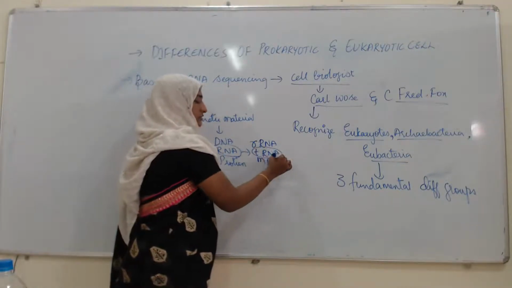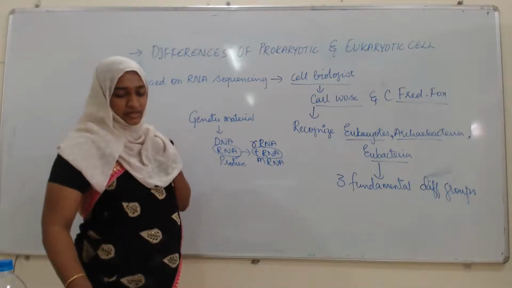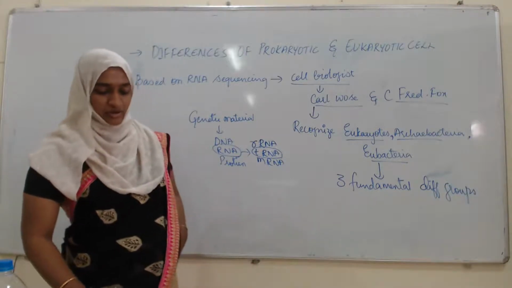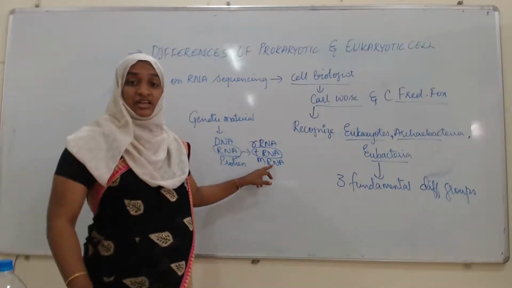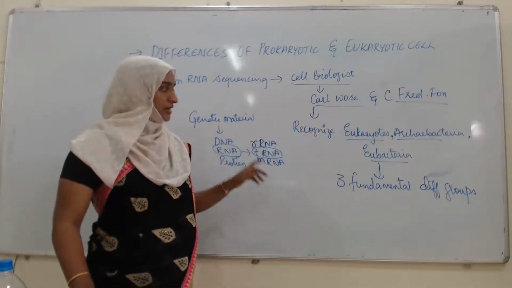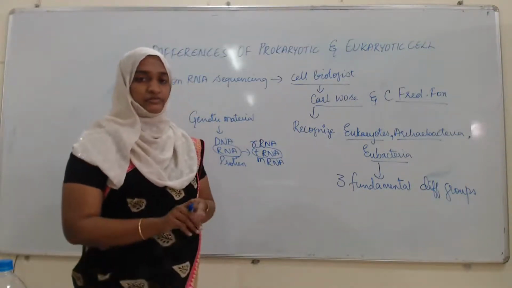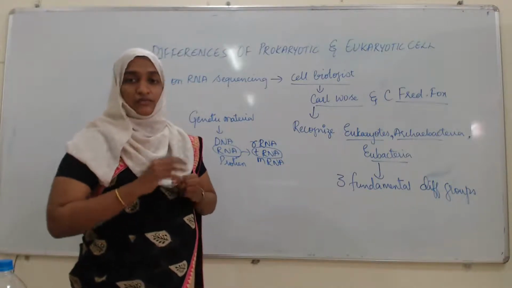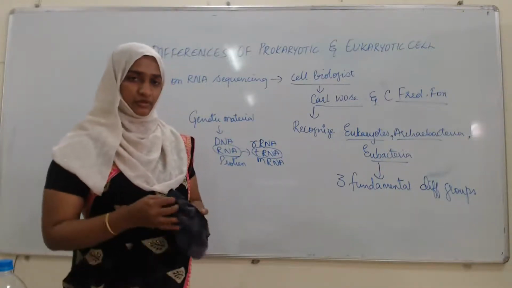Based on the characteristics of their tRNA, they classified this: the cells of each group have other distinctive molecular, biochemical and cellular entities and properties in common, including RNA polymerase. Based on this nucleic acid only, they classified these three groups: eukaryotes, archaebacteria and eubacteria. So till now we discussed only how they differed. Now next we will see in detail about the prokaryotic cell. Okay.